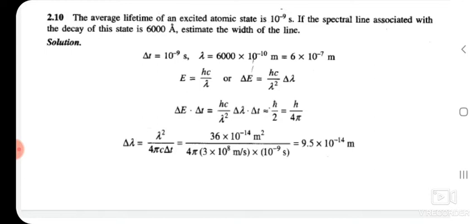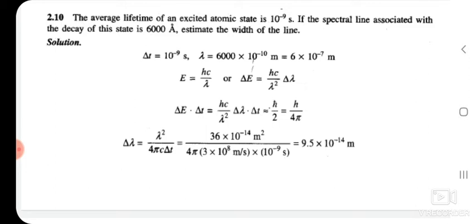Estimate the width. Change in time is equal to 10 to the power of minus 9 seconds, and wavelength is 6000 angstrom, which is equal to 6 into 10 to the power of minus 7 meter. Now E is equal to hc by lambda, so delta E is equal to hc by lambda square into delta lambda, or delta E into delta T is equal to h by 4 pi, near about. Therefore delta lambda is equal to lambda square by 4 pi c into delta T.